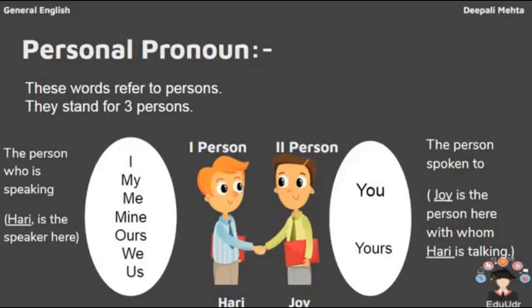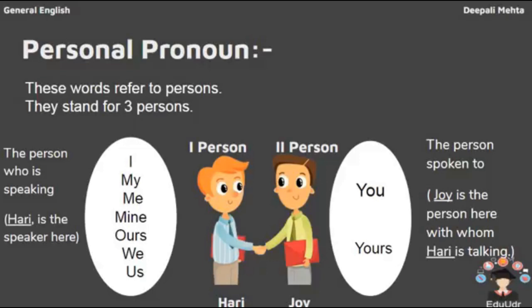Now they stand for three persons. Whenever we see first person, second person, and third person, then it is basically known as a personal pronoun. For example, here two boys are speaking, Hari and Joy. Hari is the first person who is speaking. Joy is the second person who is listening to Hari. So the person who speaks is known as the first person. The person who listens is known as the second person.